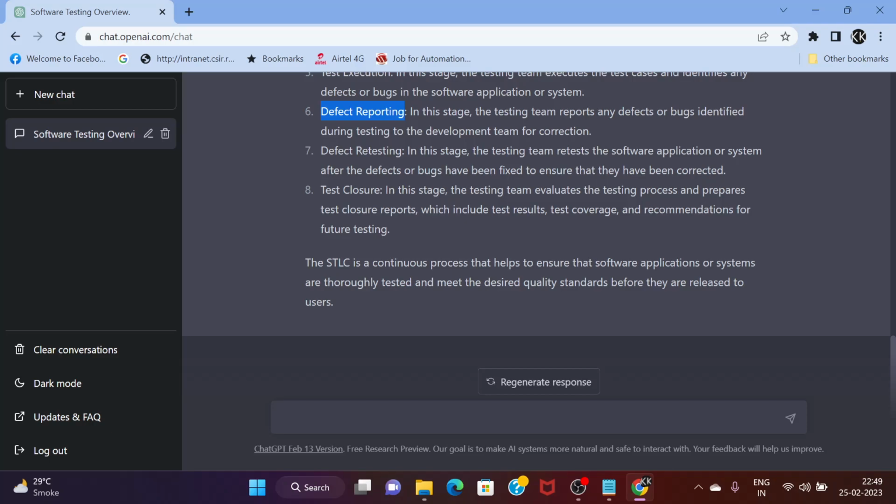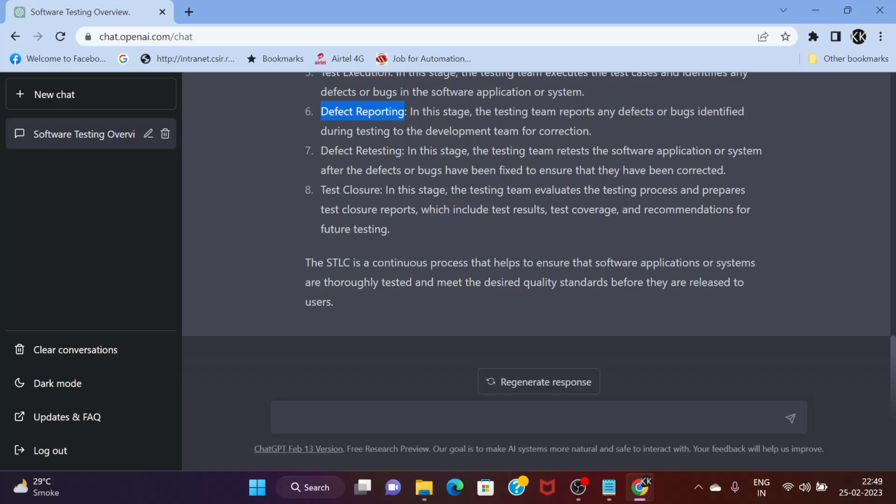The defects which we have reported, the developer is going to fix those issues. Once they get fixed, they will be marked as fixed in the defect management tool and marked ready for SIT, or marked to us for retesting. Then we will have to retest those issues, and again there can be two conditions.